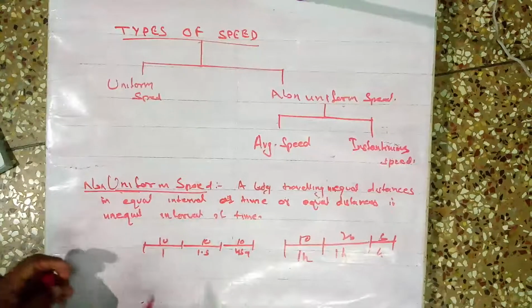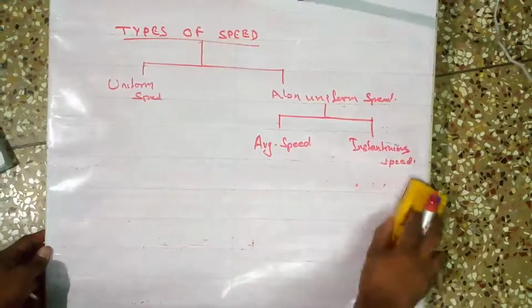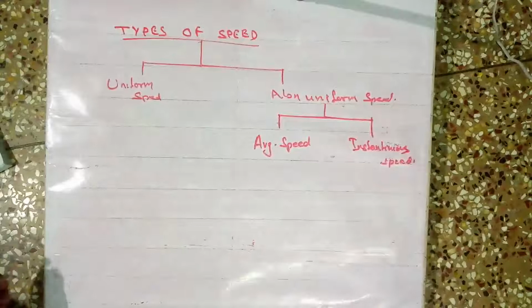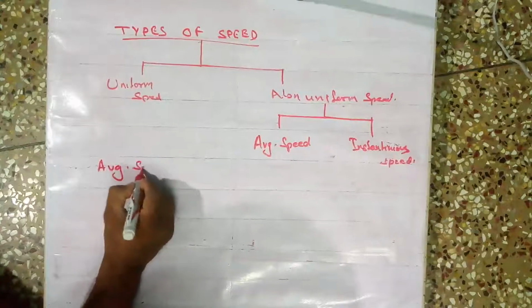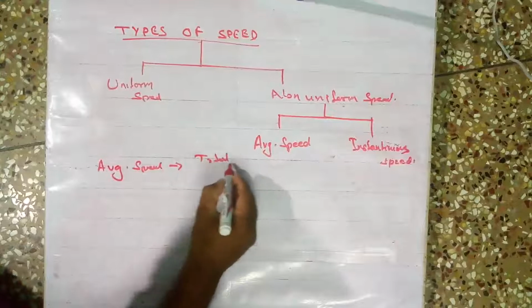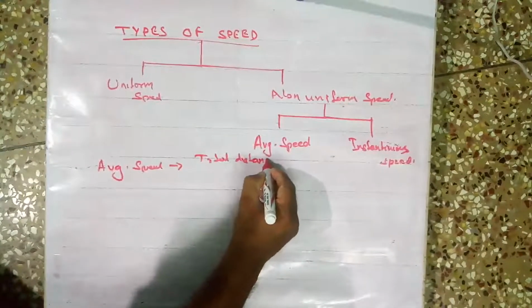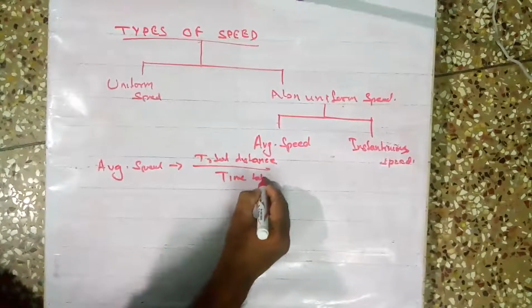And in non-uniform speed, there are two cases I said. Here the speed is not constant everywhere. That's why there come average speed and instantaneous speed. What is average speed? Average speed is total distance divided by total time taken.